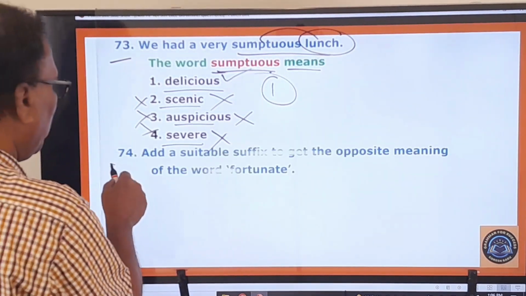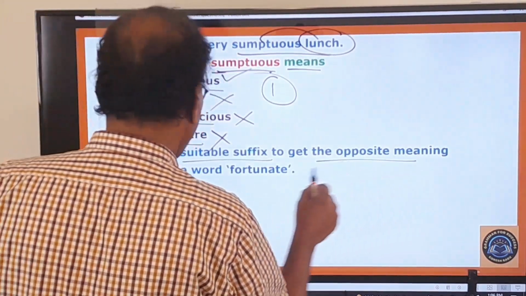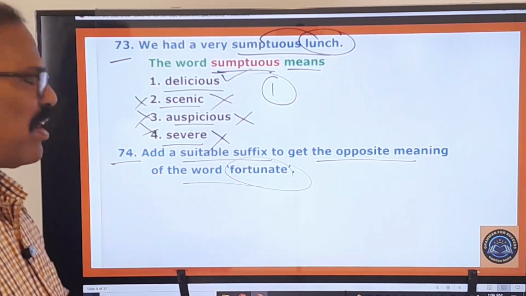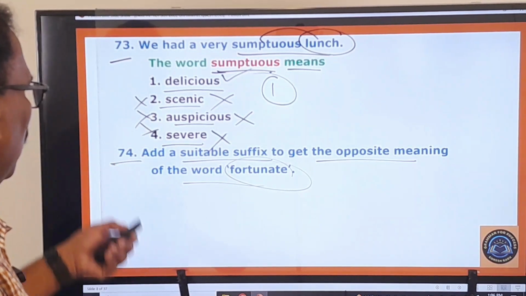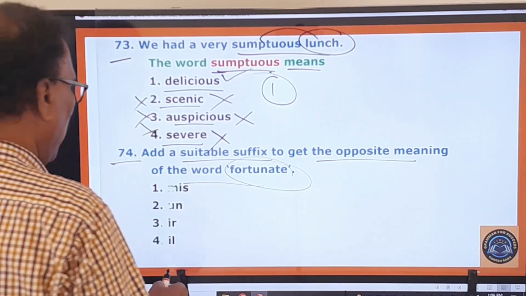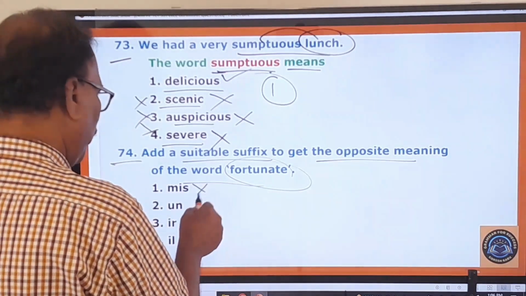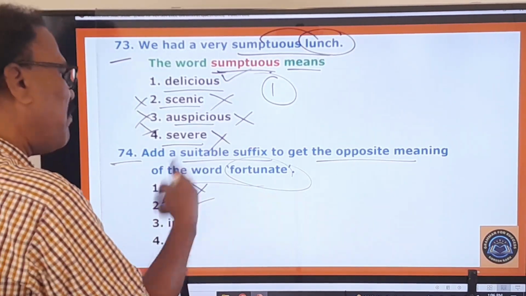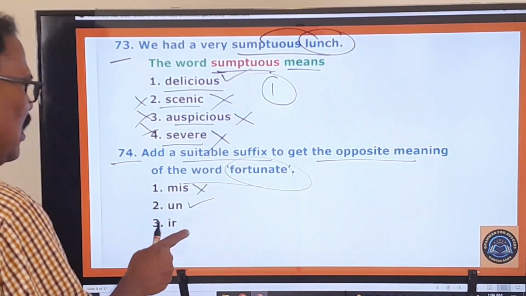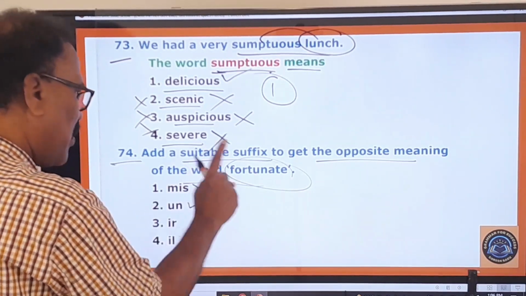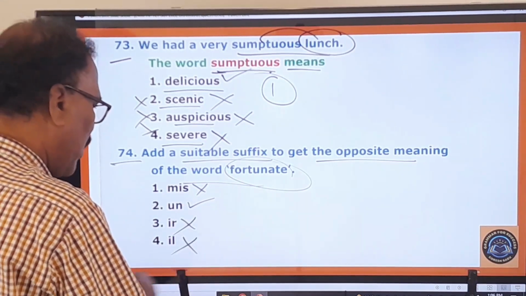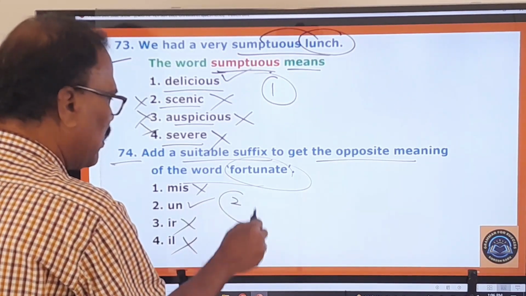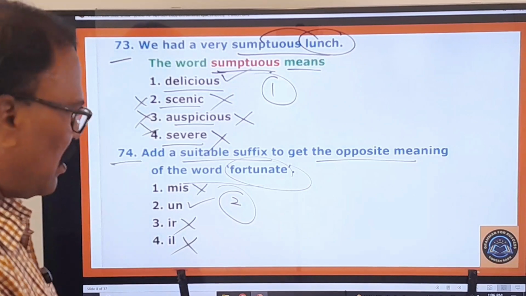What is that? 74th one. Add a suitable suffix to get the opposite meaning of the word fortunate. Fortunate is there. What is the opposite of this fortunate? Let us look at the given options. Misfortunate, no. Unfortunate only you say. Fortunate means lucky, unfortunate means unlucky, something like that. So you cannot say misfortunate, therefore it's wrong. Unfortunate is right. Ill-fortunate you don't say. So first one, third one, fourth one are wrong. Only the second one is the right one. And now you move on to other questions.